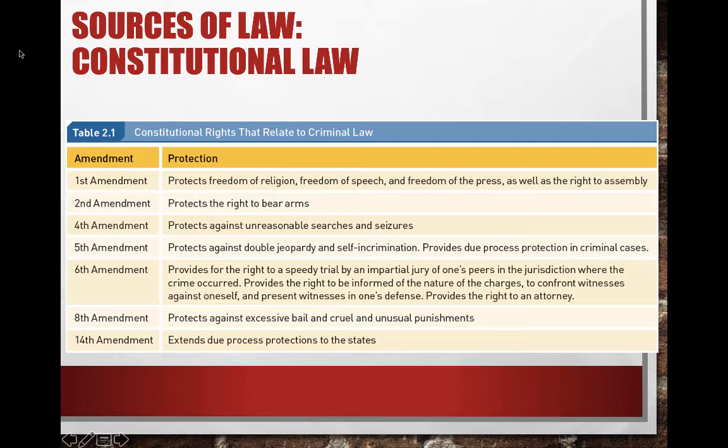The Sixth Amendment provides for the right to a speedy trial by an impartial jury. The Eighth Amendment protects against excessive bail and cruel and unusual punishment. And the 14th Amendment extends due process protection to the states.